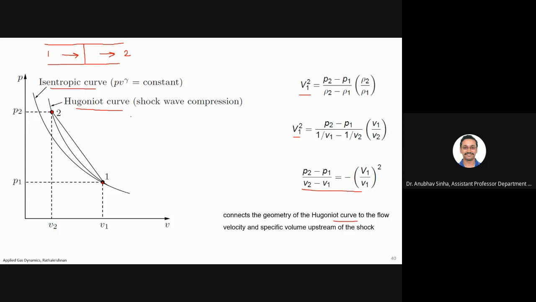Whenever you have a shock in a very simplified geometry, what is required for you to know is the velocity and specific volume upstream of the shock. That is what it is connecting to. So V1 here: capital V is velocity, small v is specific volume. Don't get confused.